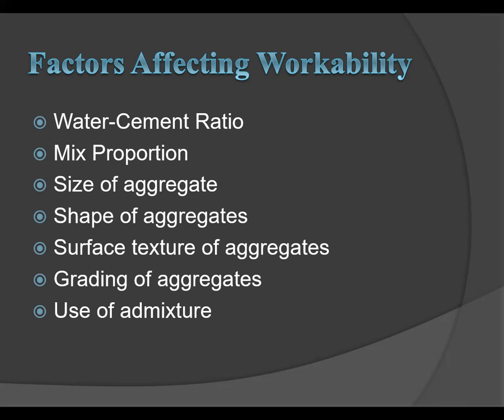Then the next factor is the shape of aggregate. There are different shapes of aggregate like rounded aggregate, flaky aggregate, elongated aggregate, and angular aggregate. The irregular shape and rough texture of angular aggregate demand more water than round shaped aggregate. For a fixed volume or weight, rounded or sub-rounded particles have less surface area and less friction resistance too. Hence, round-shaped aggregates show higher workability than angular, flaky, and elongated aggregates.